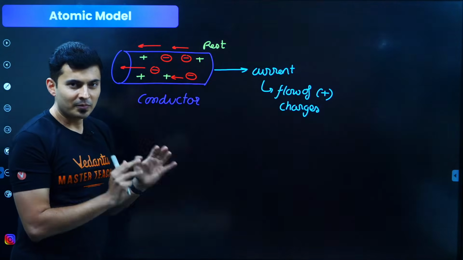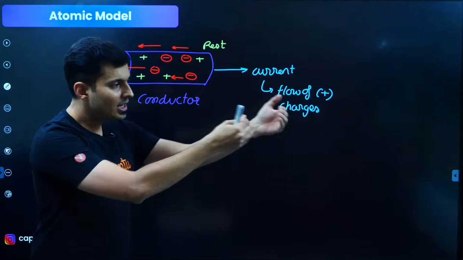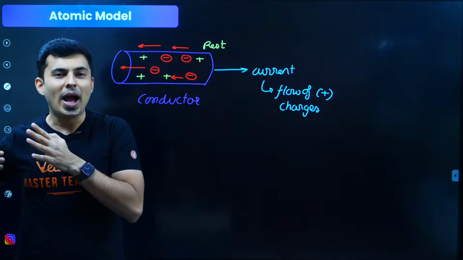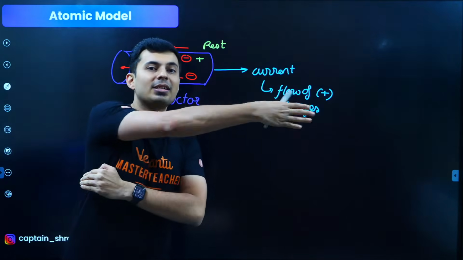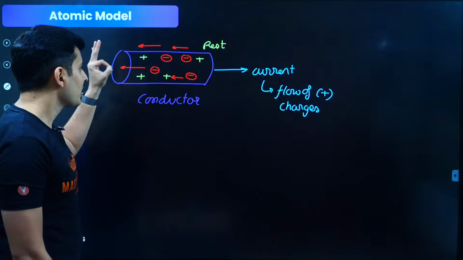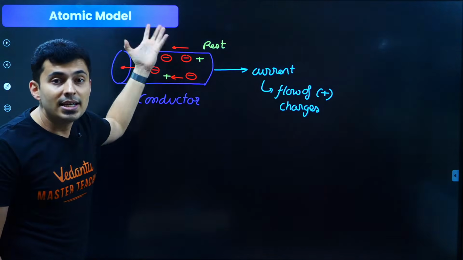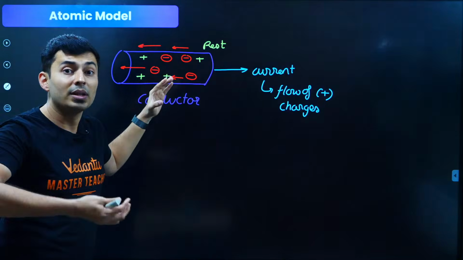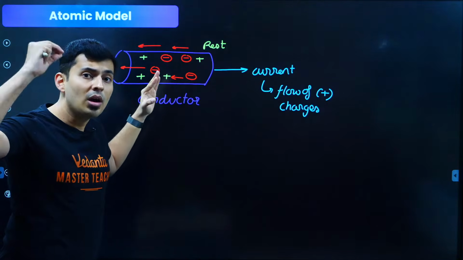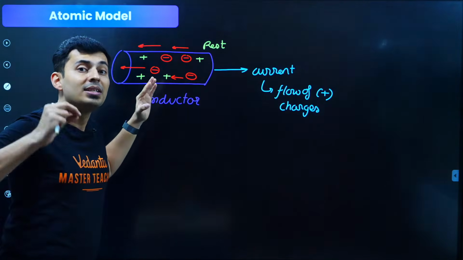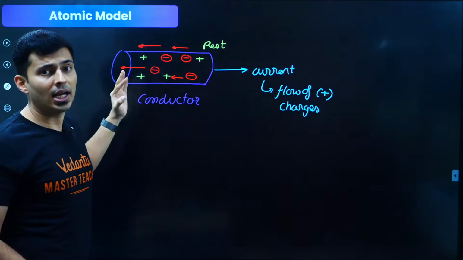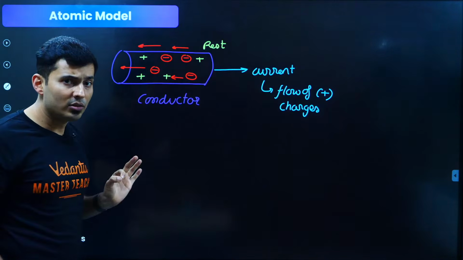Is that understood? Everybody clear about this? Negative charges go here, so it's as good as saying positiveness is going the other way around. So they knew that the flow of current is because of the negative charges in it. They just didn't know that it was an electron. They just knew about a concept called negative charge. Is that also understood?